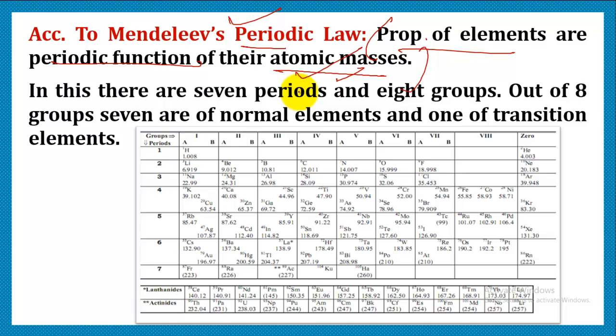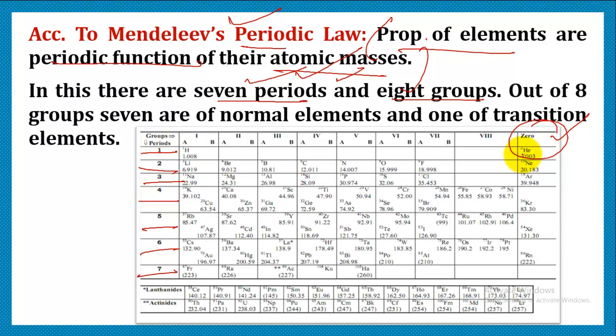Mendeleev's periodic table consists of 7 periods and 8 groups. This was the Mendeleev periodic table, which had 7 periods, that is the horizontal rows. As you can see, there are 7 horizontal rows, and it had 8 groups. These are the 8 groups. You can see the 0 group also, but at the time of Mendeleev's classification, this group wasn't present. It was added after the classification.